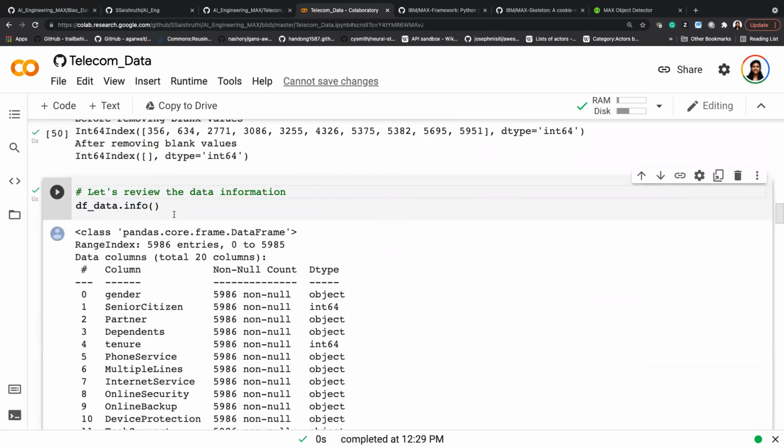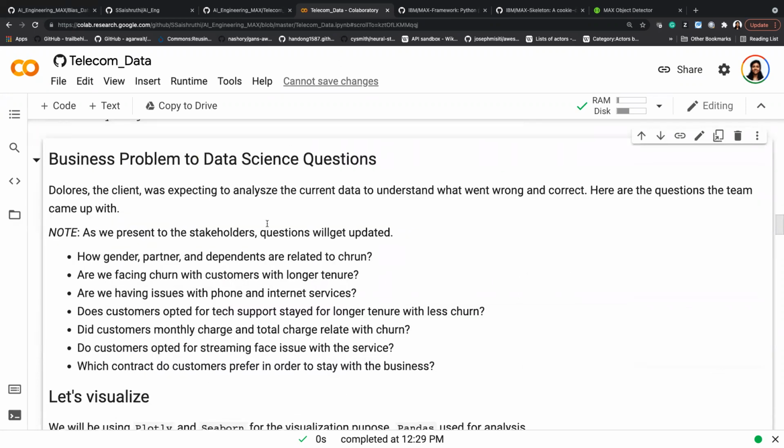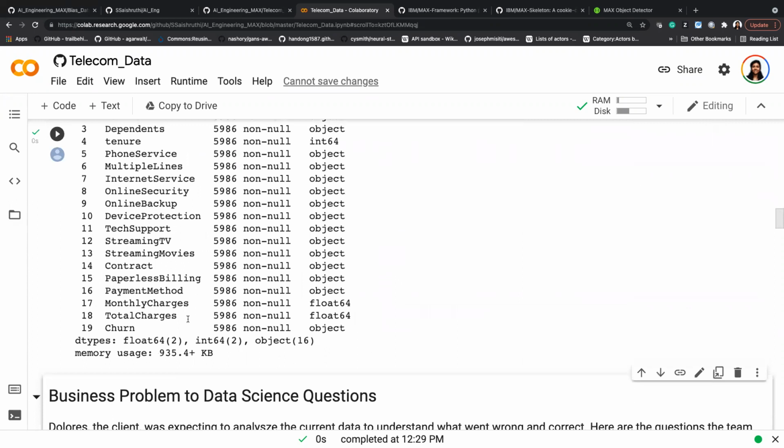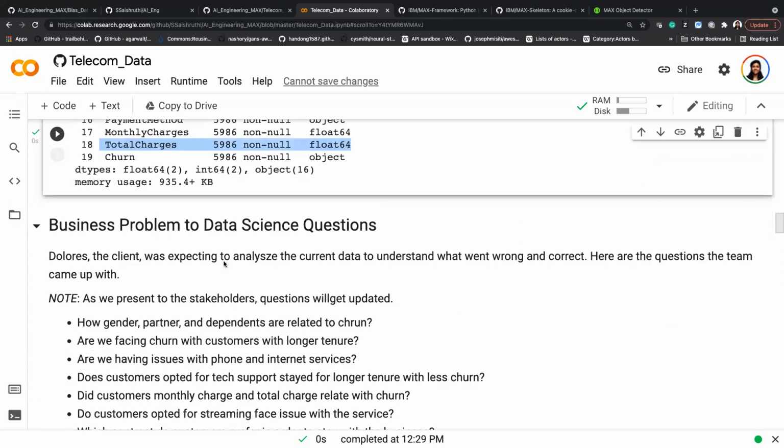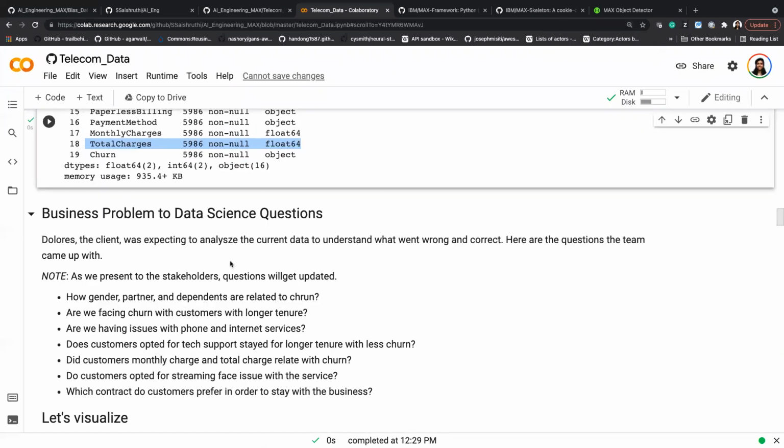So now if I look into the information here, I have converted it into float and we're all good. So now we are getting into the data exploration part. We have cleaned our data and now we're getting into the exploration part. So what I did, I took the problem and converted it into questions that I want to ask my data, so that I can understand what are the factors causing the customer attrition.